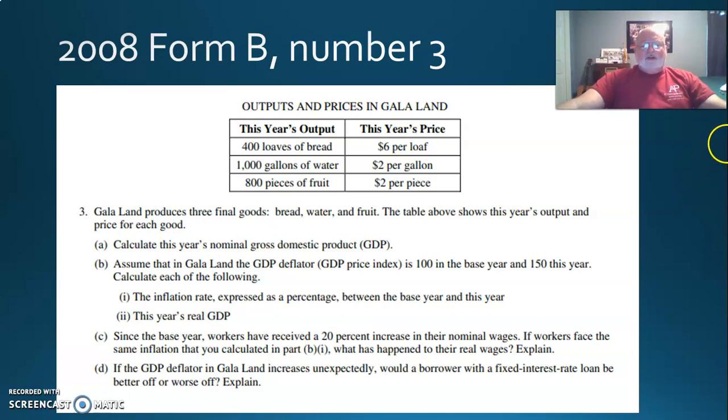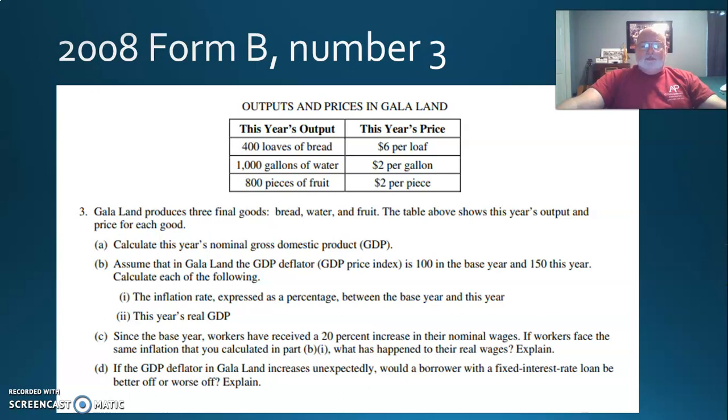Since the base year, workers have received a 20% increase in their nominal wages. If the workers face the same inflation that you calculated, which we decided was 50%, what has happened to their real wages? Well, inflation is 50%, so their money has gone down in value, and they got a 20% raise.